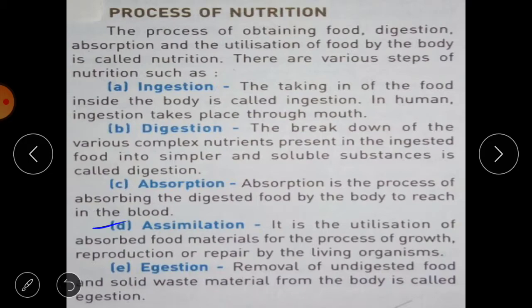Then what is assimilation? Assimilation is the utilization of absorbed food materials. Utilization means to use these absorbed food materials or nutrients for the process of growth, reproduction or repair by the living organism. So all the life processes are carried out by using this food, that is nutrients.